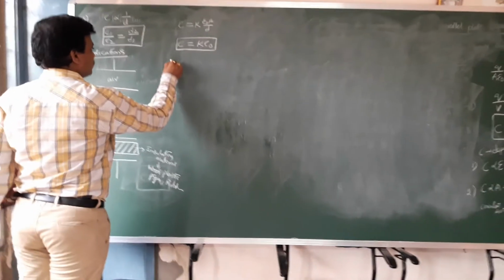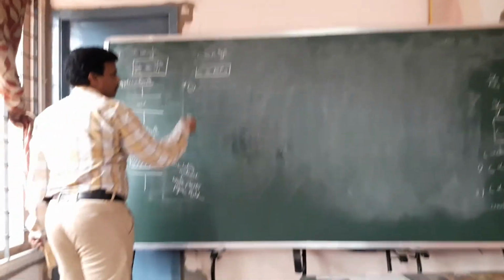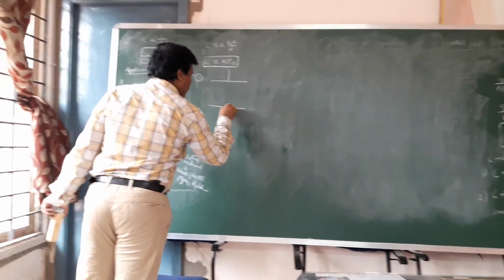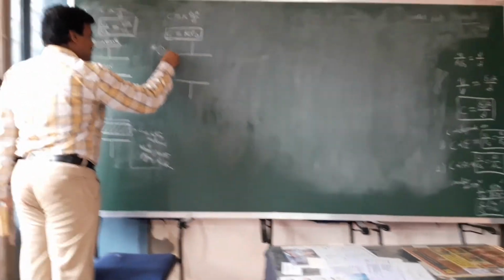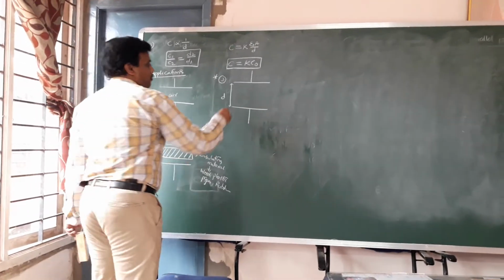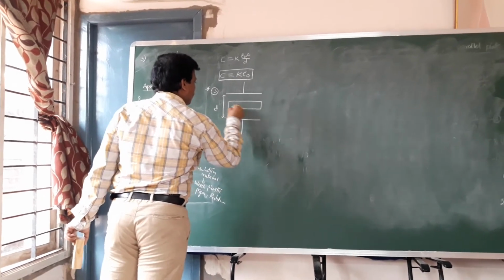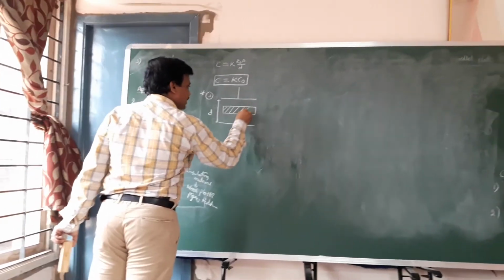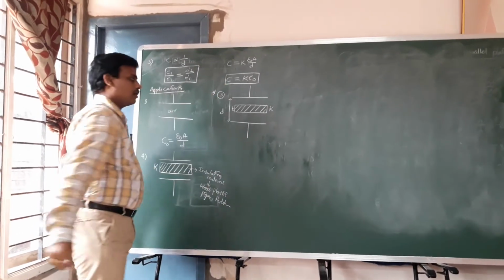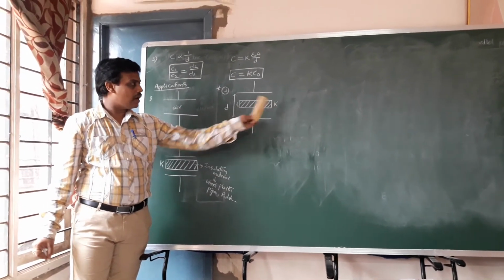And the third application, which is very important. Suppose you take one capacitor. The distance between the plates is D. In between the plates, we are introducing a dielectric slab. The dielectric constant of the slab is K. Thickness can be taken as T. So you introduce a dielectric slab of constant K and thickness T.